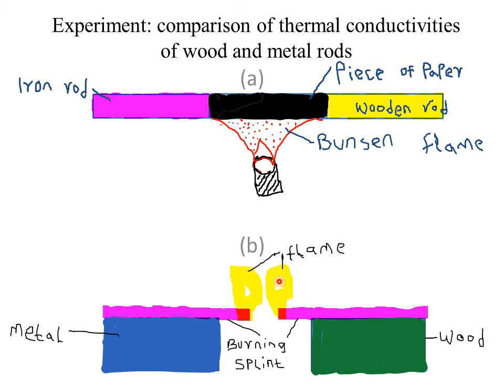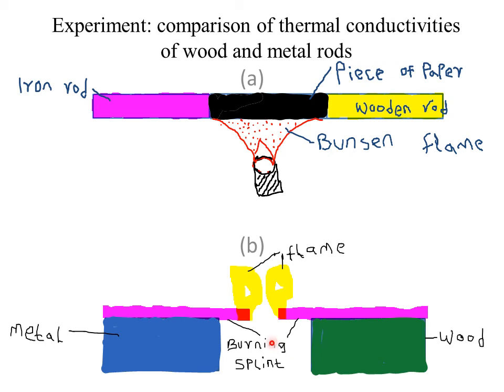A similar experiment can be carried out now using a splint, a burning splint, and maybe a wood and maybe another metal. For example, it can also be iron or copper or aluminium or any other relevant metallic material. So in this experiment, of course, the apparatus required are those ones.